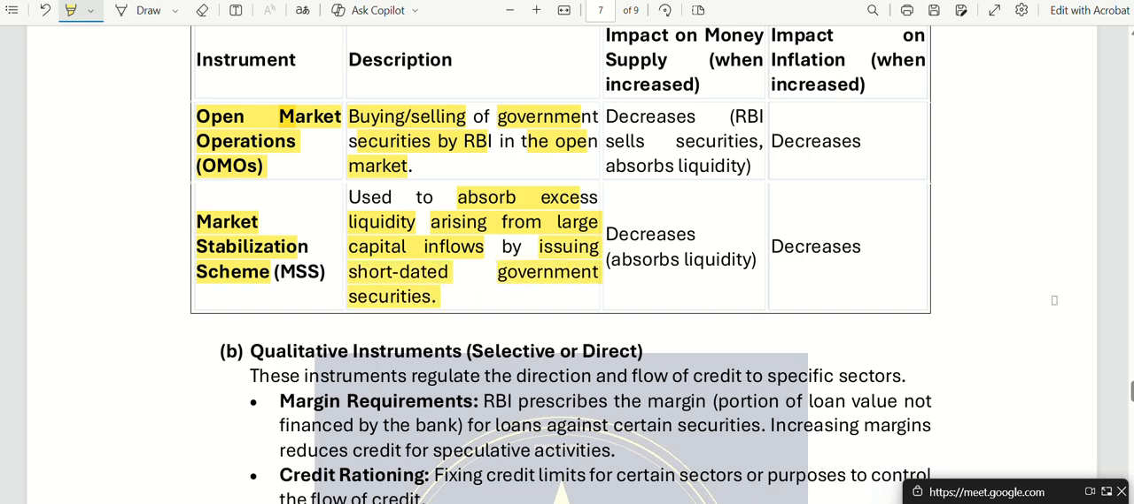So sometimes, when there is a large capital inflow, meaning large capital coming in, because the government is selling its securities left, right, and center, a lot of money is in the market. So to reduce that, we use the market stabilization scheme. If a lot of money is in the market, it's not good. If less money is there, it is also not good for the economy. So it has to hit the balance.